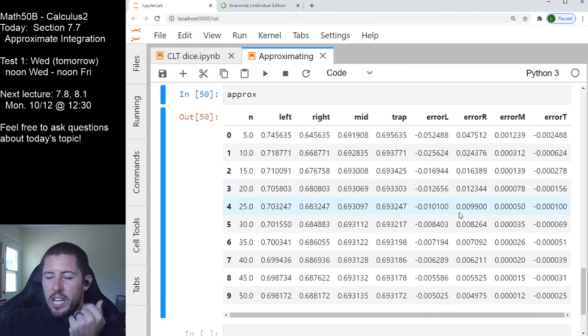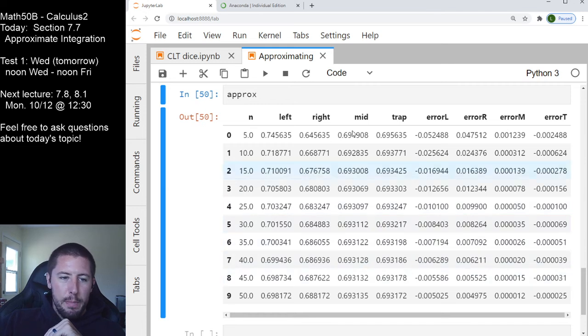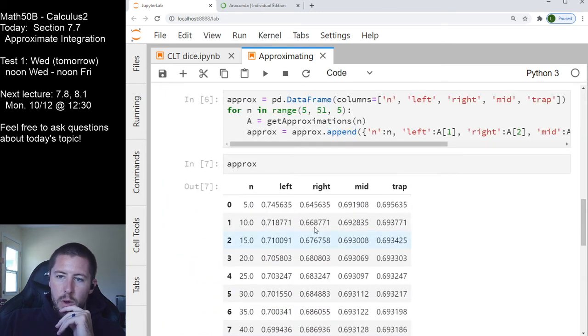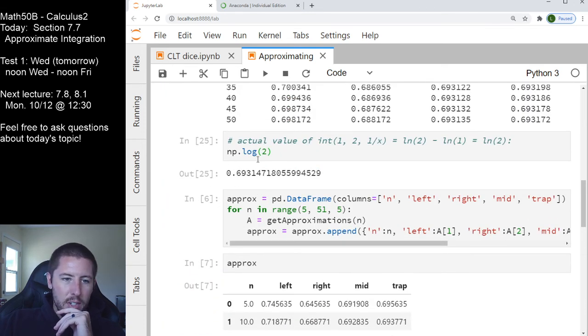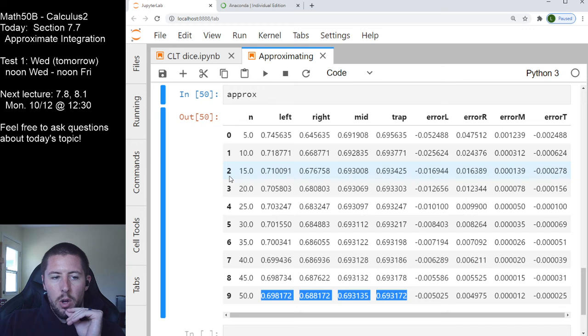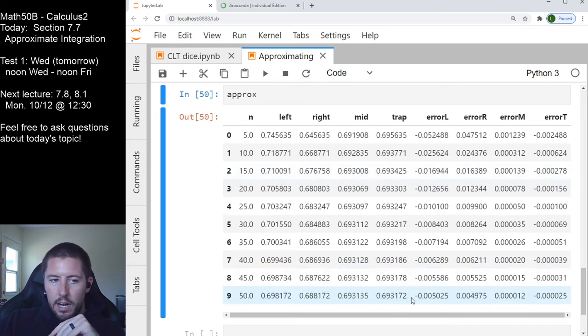This is, in one sense, just a big old table of numbers, but I do think it's convenient to see that everything is converging on one value. The value it's converging on is what we know the true value to be, the natural log of 2, and we can see that our errors get smaller at different rates. Halving of errors by doubling n, quartering of errors by doubling n, and that doesn't always follow exactly true, but that's a vague approximation. So let's go look at our error boundary stuff here and do 2 computations and call it a day.